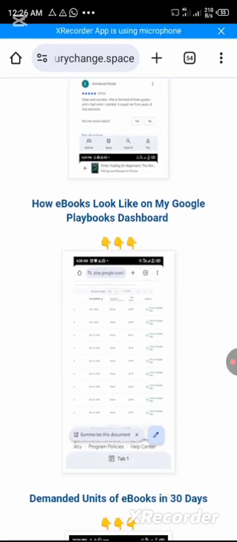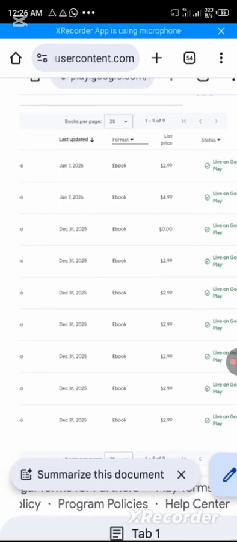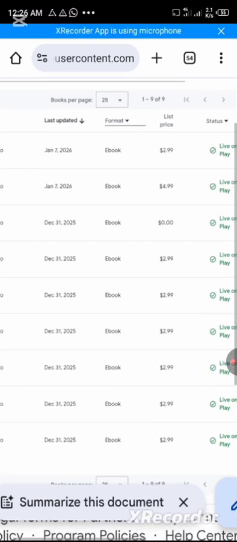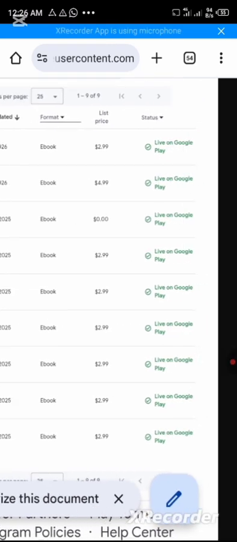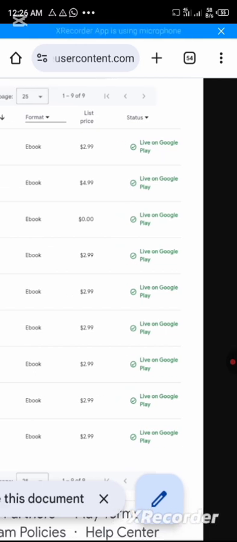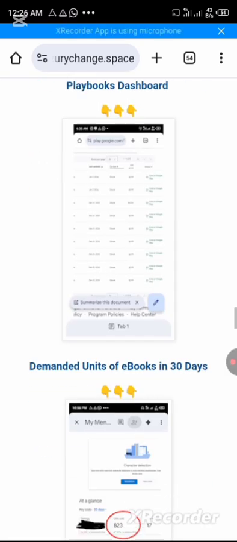Now, how ebooks look on the Google Play dashboard. This is how you see an ebook on the dashboard. You see when you published it, when it was last updated, the ebook format, whether audiobook, then the list price, the price you're selling it at, and if Google has approved these books and they have gone live, anyone can buy it from any part of the world. You see it under status. So that is how it appears.